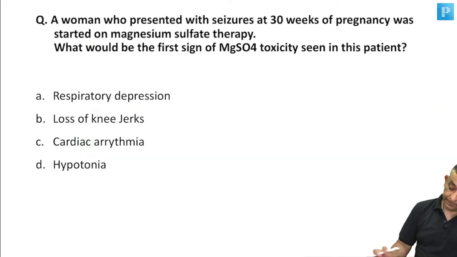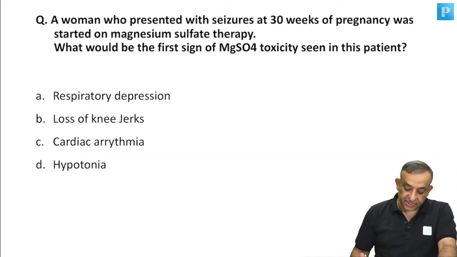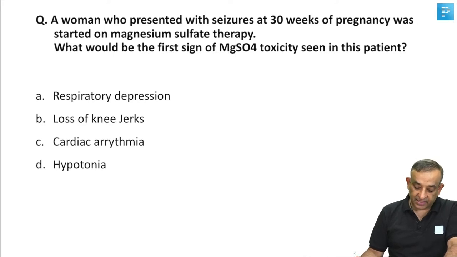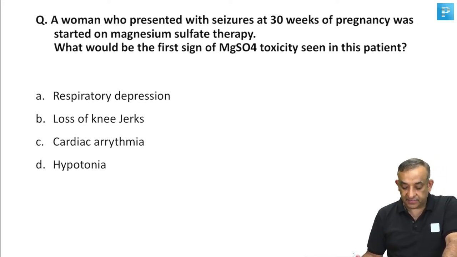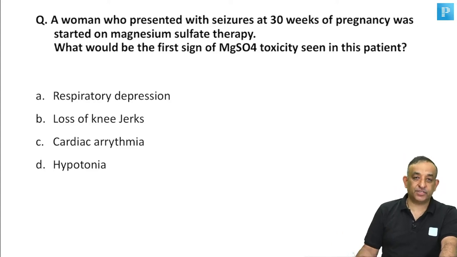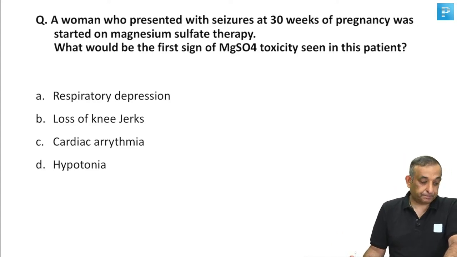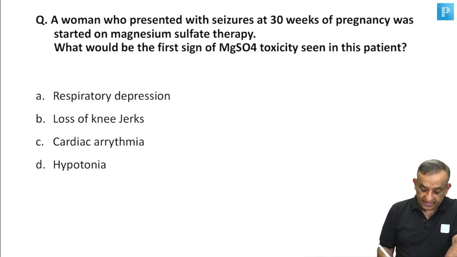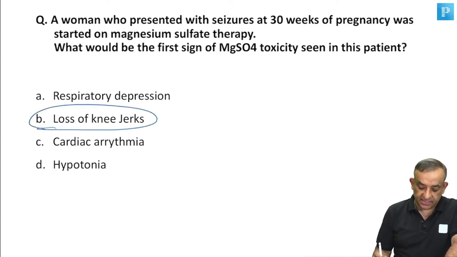Okay, let's move on. A woman who presented with seizures at 30 weeks of pregnancy was started on magnesium sulfate therapy. What would be the first sign of magnesium sulfate toxicity seen in this patient? Easy question again, guys. Come, tell me. All right, most of you got that correct. Loss of knee jerks is indeed the first sign.